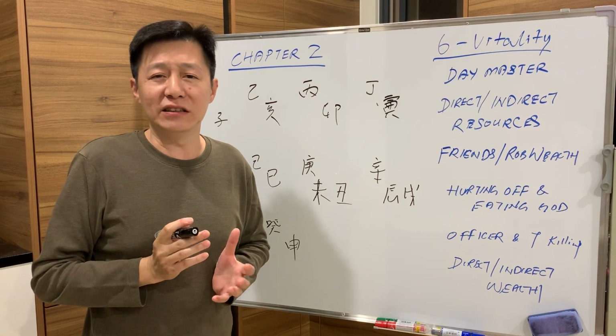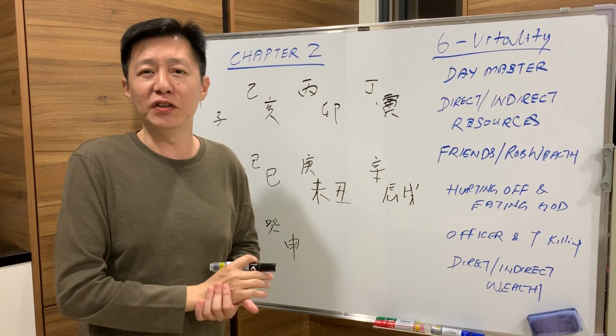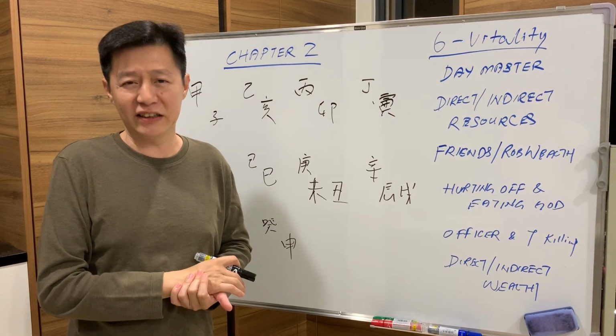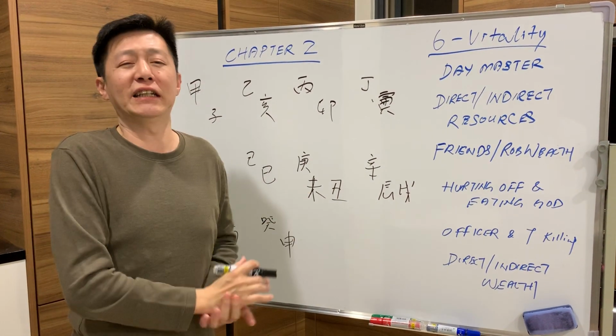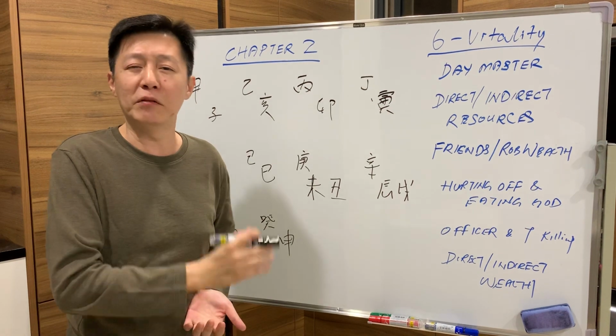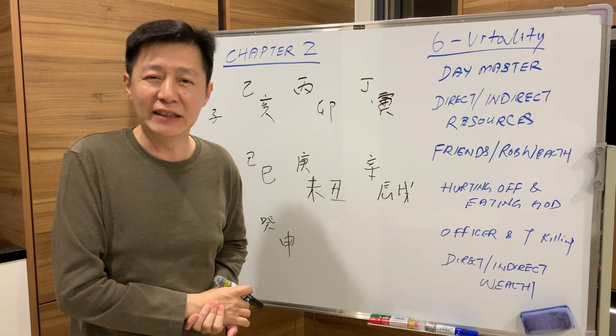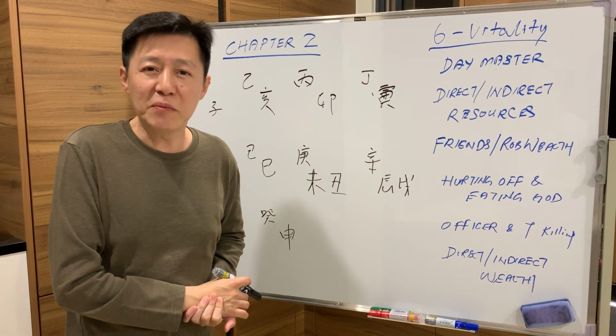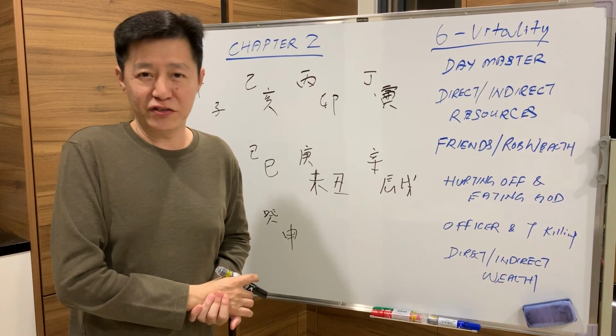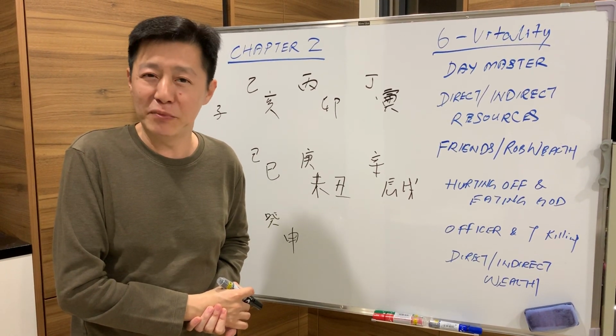For example, the year is your character. The memory will be kept in your year under your characteristic. The month is society. The memory will be kept in the society. What happened to you in society becomes your memory bank. Then there's another memory bank in your spouse palace, your day branch. Your marriage experience becomes a memory.